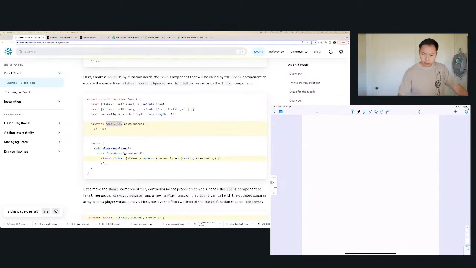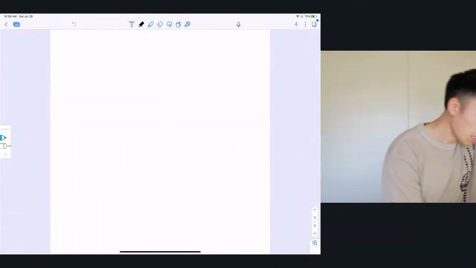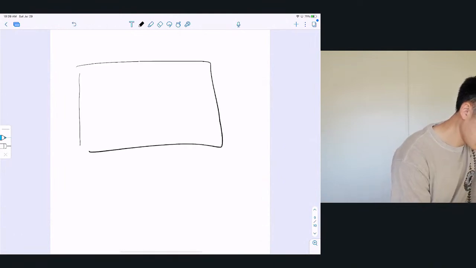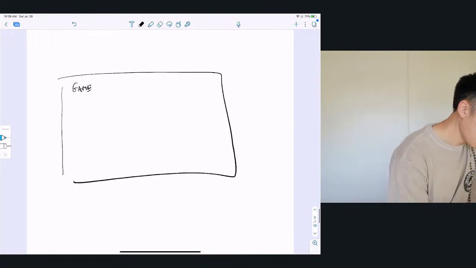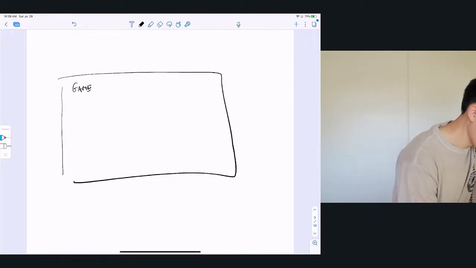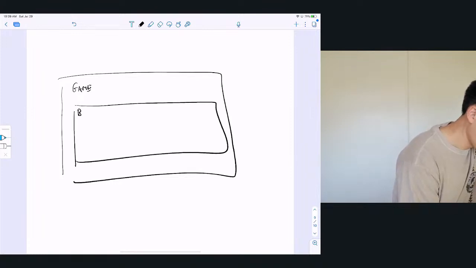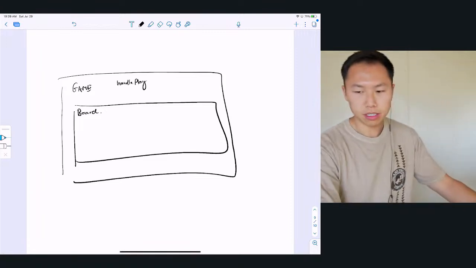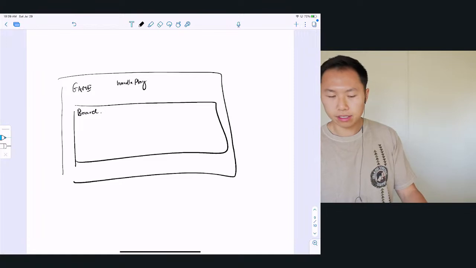Okay, so how do we understand this, right? We have a game here. We have the game, and then we have our board inside the game, right? This is like a component inside the game is our board. So basically what we're doing is we have a function called handle play. And I'm sorry if you guys can't hear me, my microphone is over here.